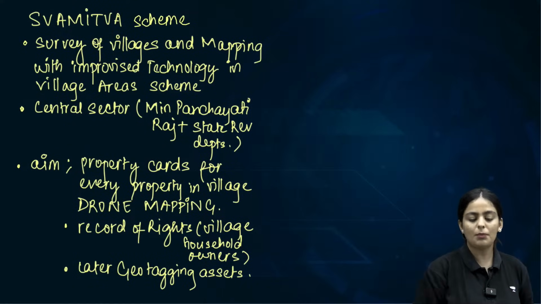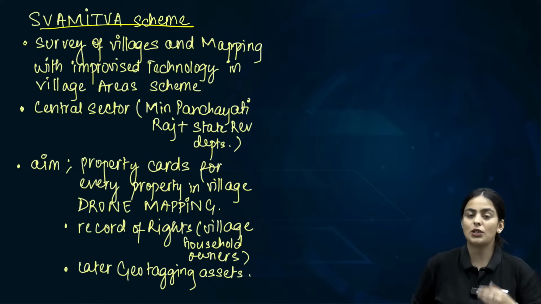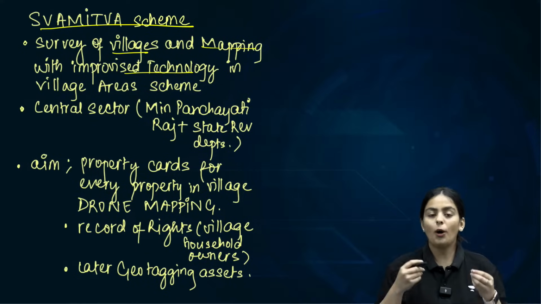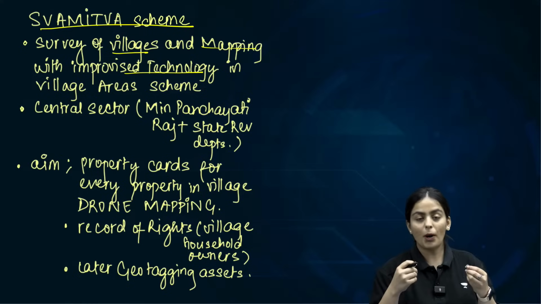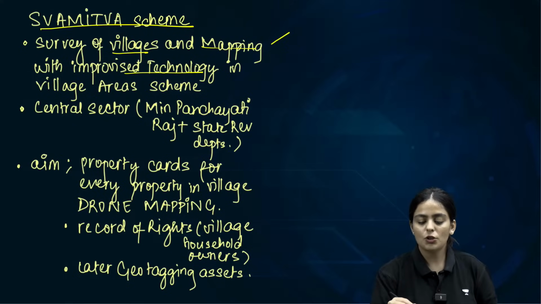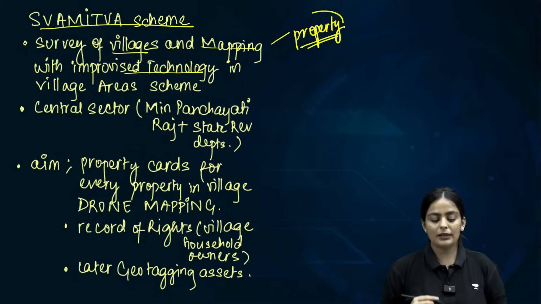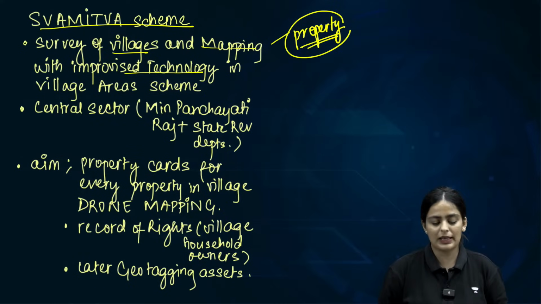Swamitva scheme. The full form is Survey of Villages and Mapping with Improvised Technology in Village Area scheme. The objective is to provide proper land records, that is, to provide property cards to all the village land householders, so as to reduce the amount of land related disputes, etc.